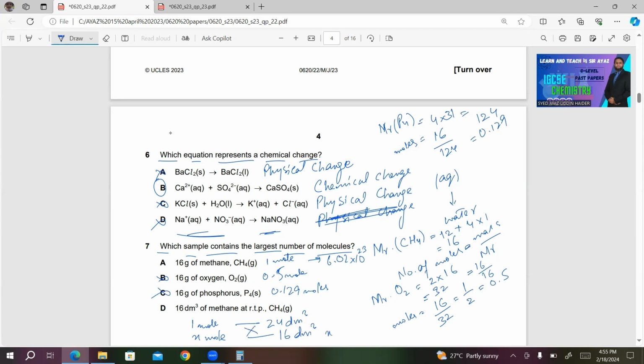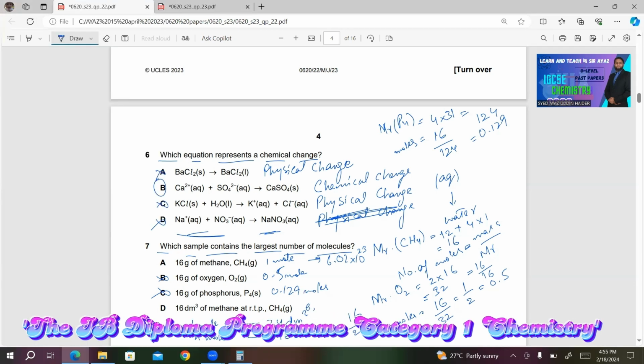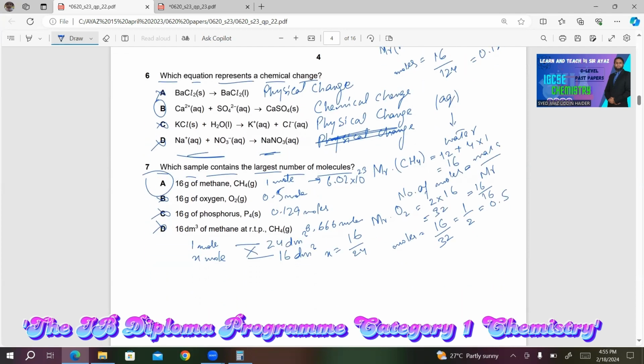X is equal to 16 divided by 24. Definitely, if you divide 16 by 24, you will get an answer lesser than 1. That is 0.666 moles. So choice A will be the right answer for this question.